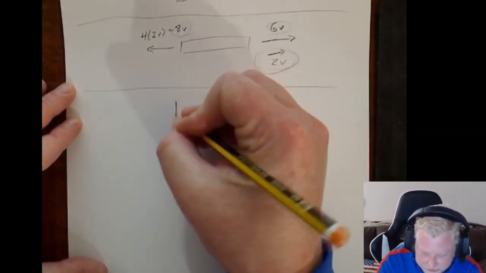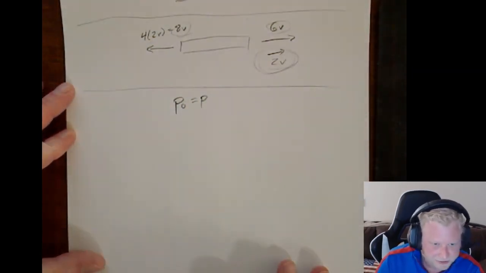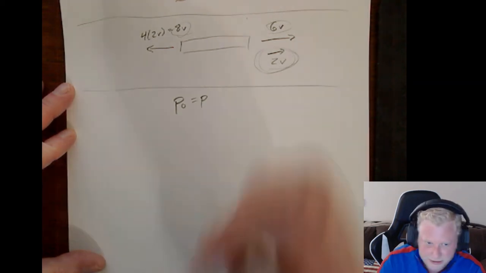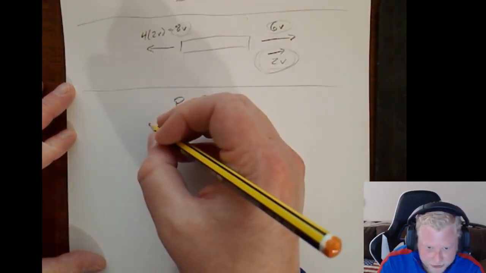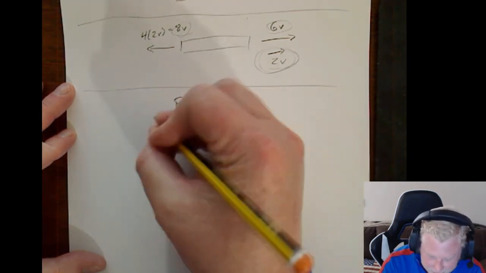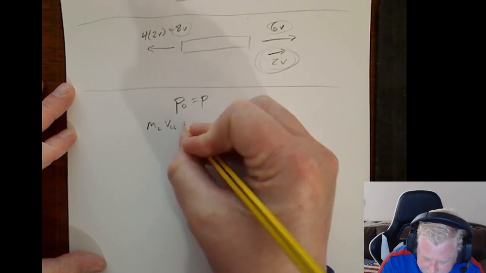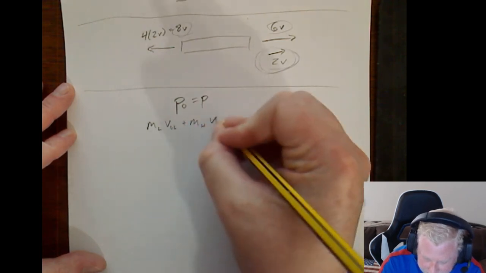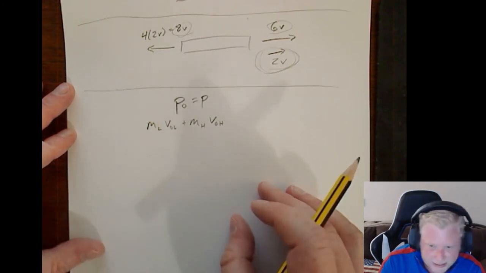Well, again, start with an explicit statement that momentum is conserved. Now, we have two carts going towards each other. I'll call it light cart and heavy cart. So, subscript L for light, subscript H for heavy.